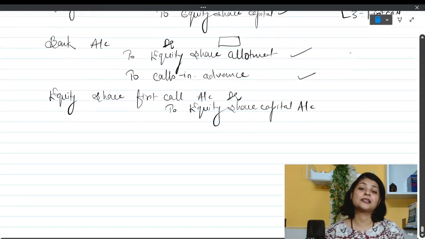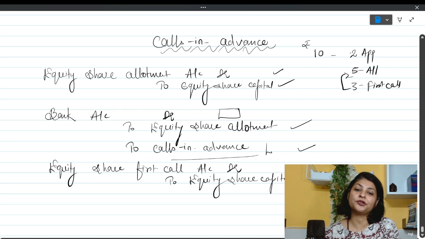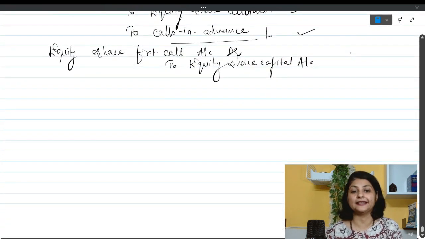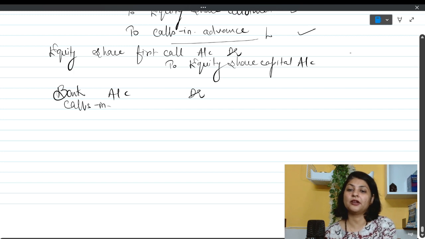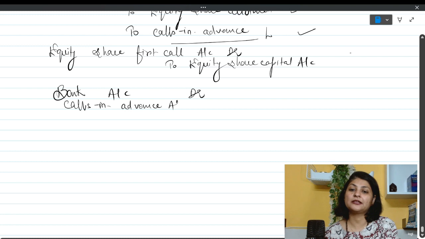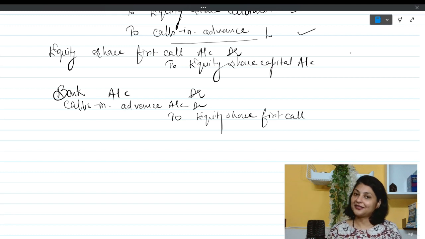Calls in advance account is a liability account, that is why it was credited over here. Now this liability is getting settled, so the entry will be something like this. We will write bank account debit. We'll also write calls in advance account, and calls in advance account is going to be debited over here. Calls in advance account debit to equity share first call. Like this we are going to pass the entry for calls in advance.